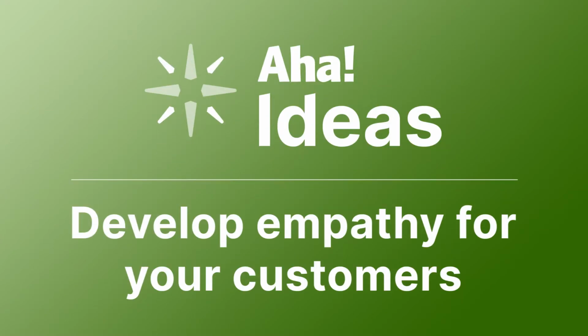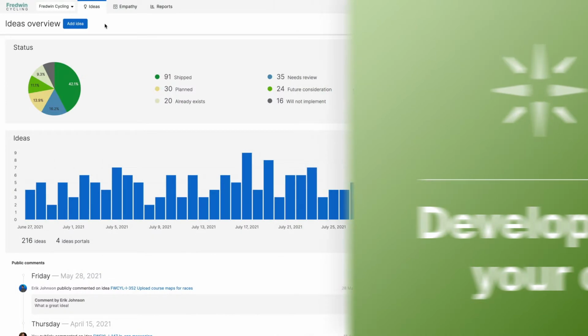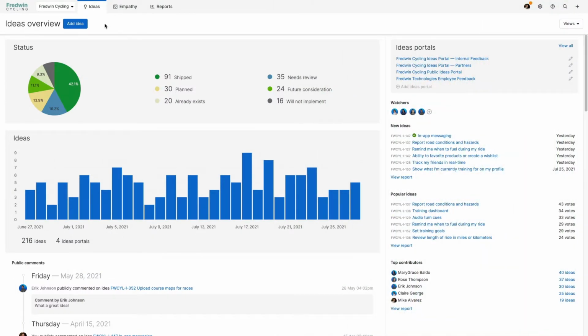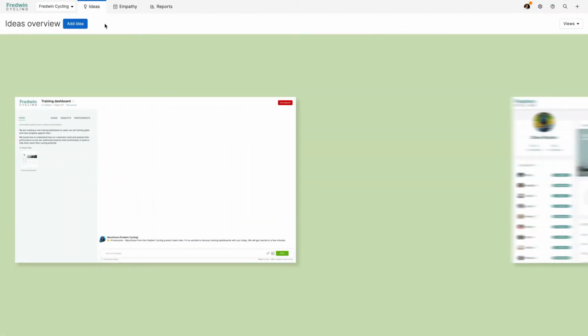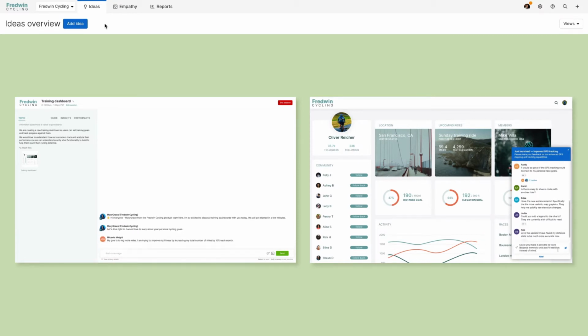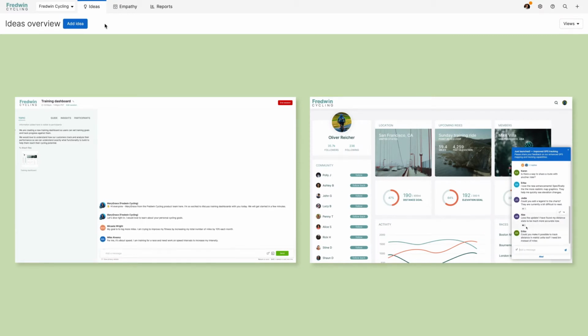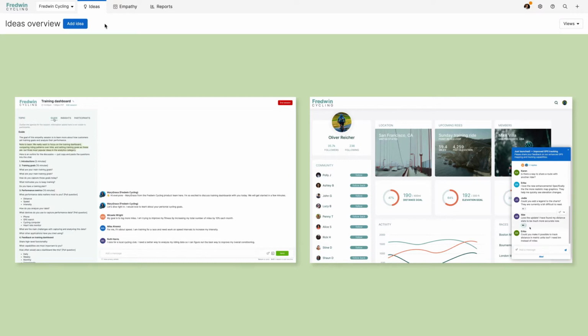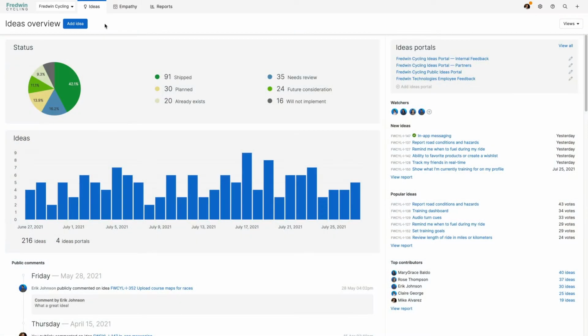Today we're going to talk about 2 innovative ways for you to engage customers in live conversation: empathy sessions and in-app community feedback. Both are online chat-based experiences, a hassle-free way for people to share what they think about a particular subject, so you can gain valuable insights. Let's take a look at what you can do, starting with empathy sessions.